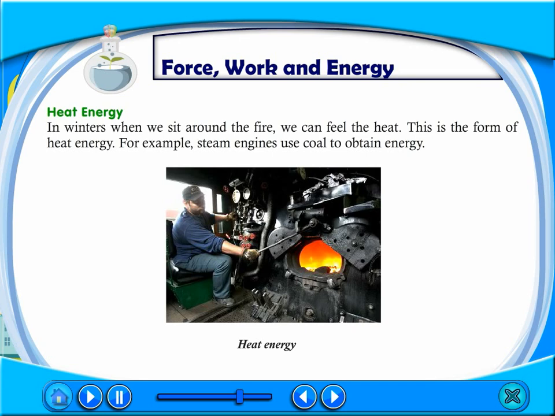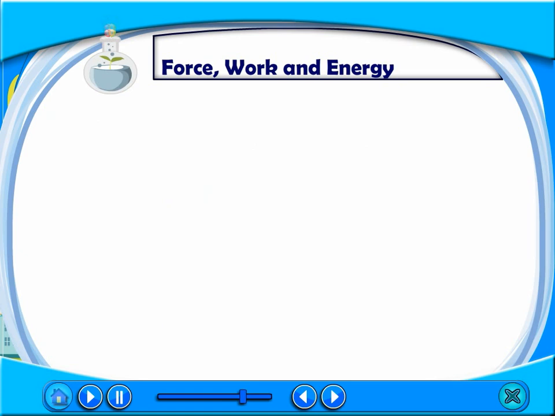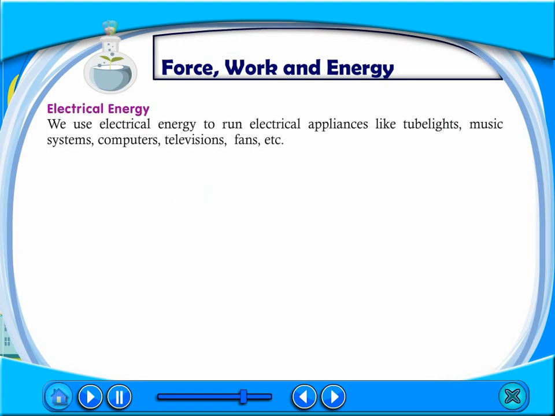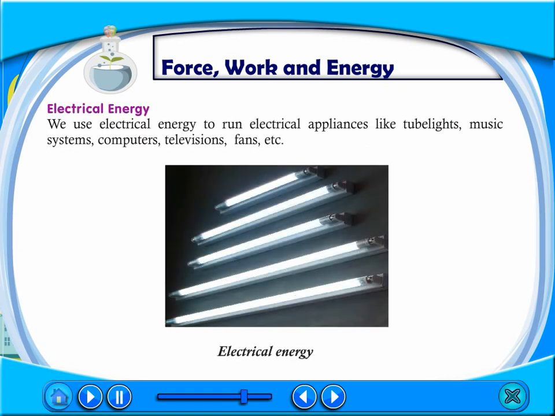Heat energy. In winters, when we sit around the fire, we can feel the heat. This is the form of heat energy. For example, steam engines use coal to obtain energy. Electrical energy. We use electrical energy to run electrical appliances like tube lights, music systems, computers, televisions, fans, etc.